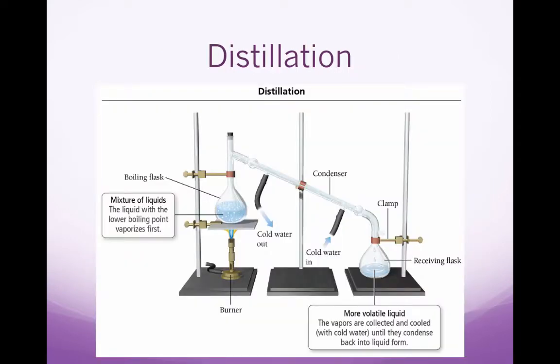Another type of liquid separation is distillation. We can separate liquids that have different boiling points using distillation. So we'd have a flask that we put heat underneath to boil. And then the liquid with the lower boiling point vaporizes first. So it goes up the flask, and then it falls into a condenser where we have cold water flowing. So it turns the gas back into a liquid, and it drops into a flask lower down. And again, that receiving flask collects the liquid with the lower boiling point.